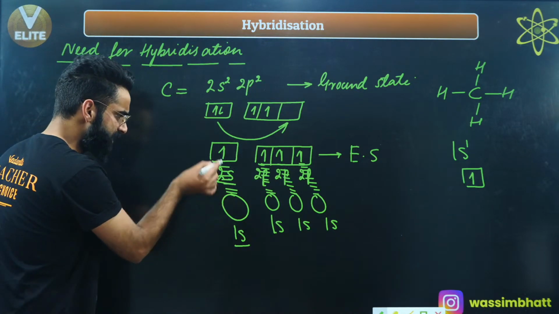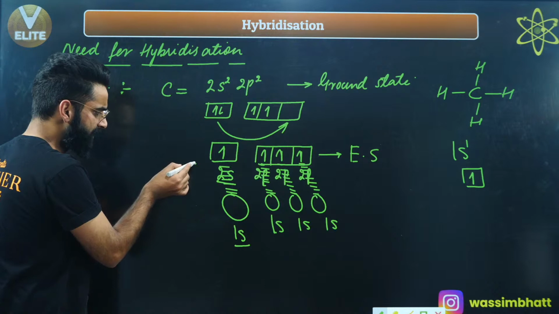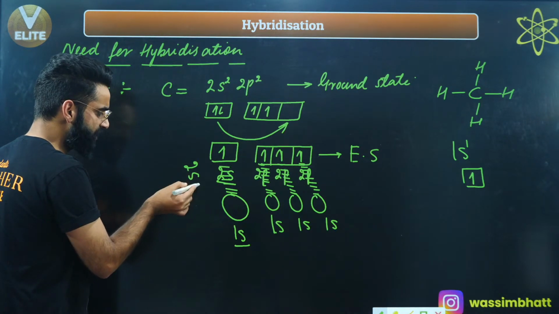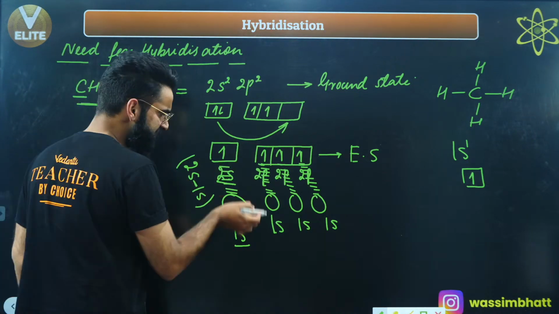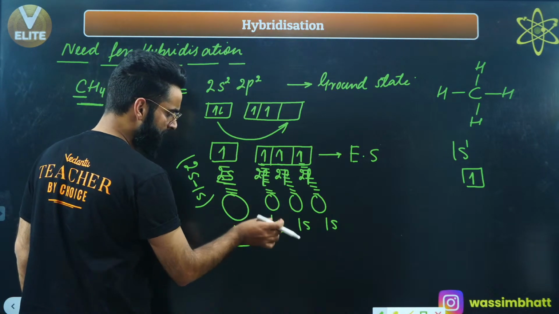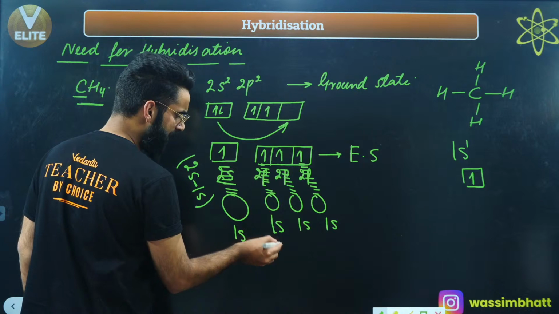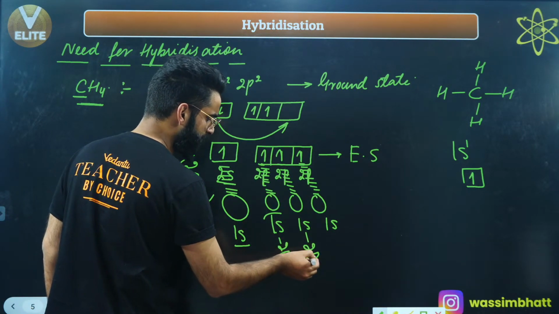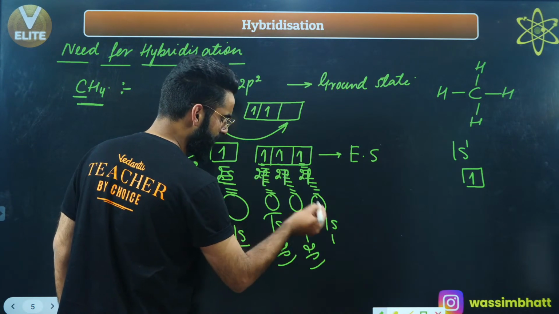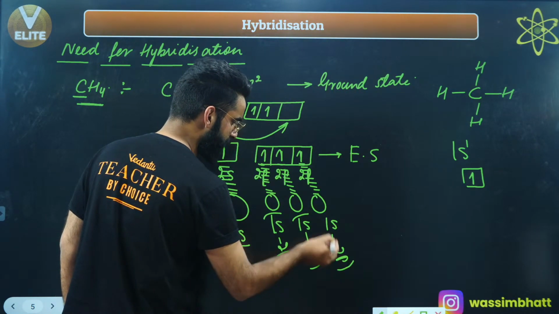This first sigma bond got formed by the overlapping of the 2s atomic orbital of carbon and the 1s atomic orbital of hydrogen. This sigma bond is formed between the 1s atomic orbital of hydrogen and the 2p atomic orbital of carbon. Similarly, this is also the 1s atomic orbital of hydrogen and the 2p atomic orbital of carbon, right?